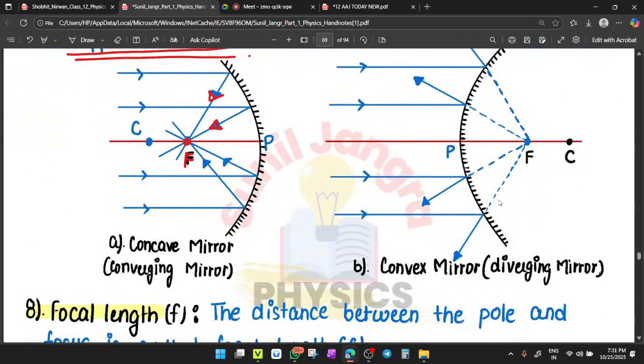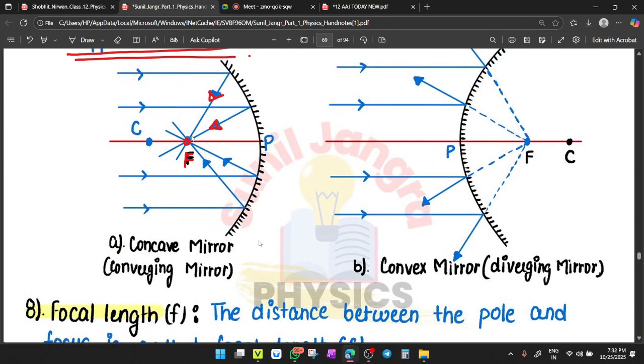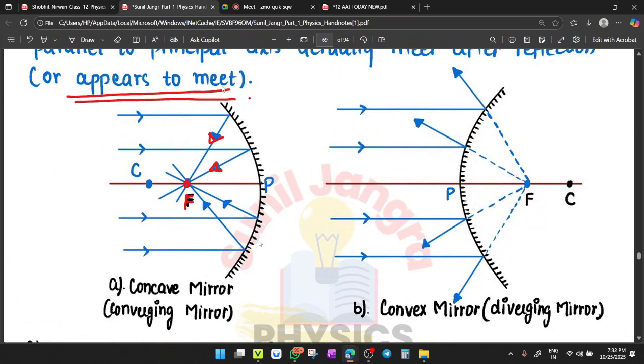Okay. Must make the diagram if principal focus is asked. For concave mirror or converging mirror, principal focus is towards the center of curvature. In both the cases, it is towards the center of curvature. But in the case of concave mirror, it is in front of the mirror. And in case of convex mirror, it is behind the mirror. Understood? So here the focus is behind and virtual, behind the mirror. And here the focus will be real and in front of the mirror.